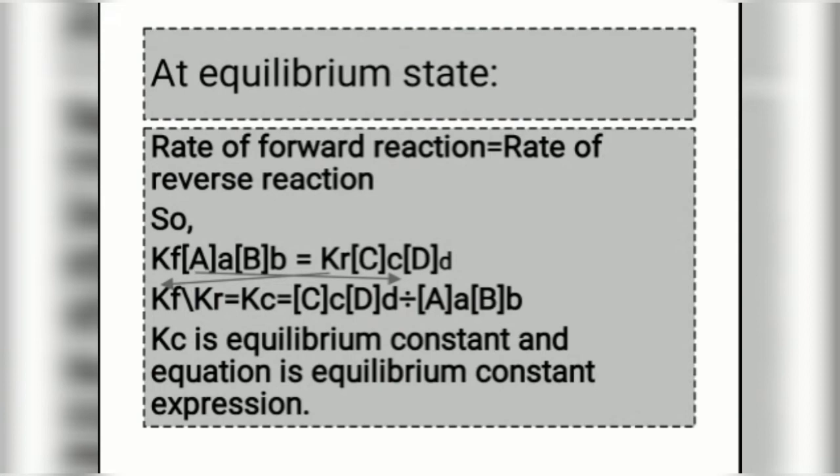Okay, now there are 2 arrows over there. There is an equal to sign. Okay, now what will happen? Here this Kr is multiplying and we are changing its position. From this side we are taking it to this side. Here this value is multiplying, now it will be divided over here. So we are getting Kf upon Kr. This is equal to Kc.